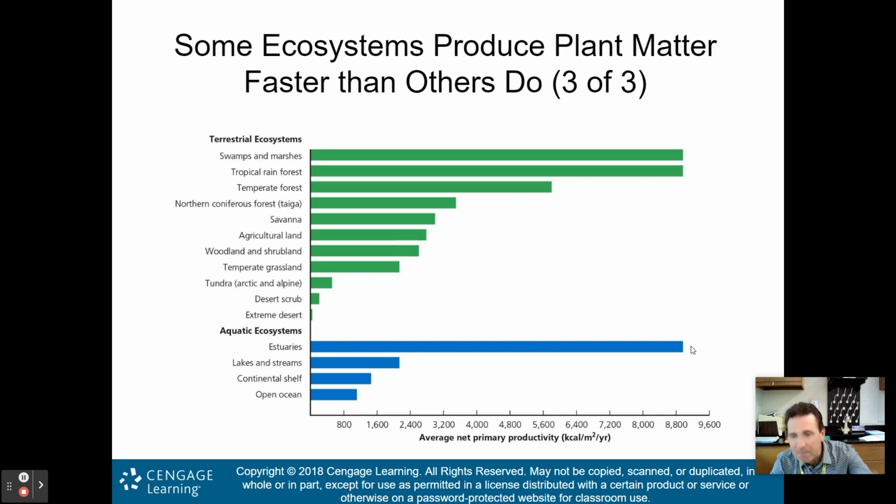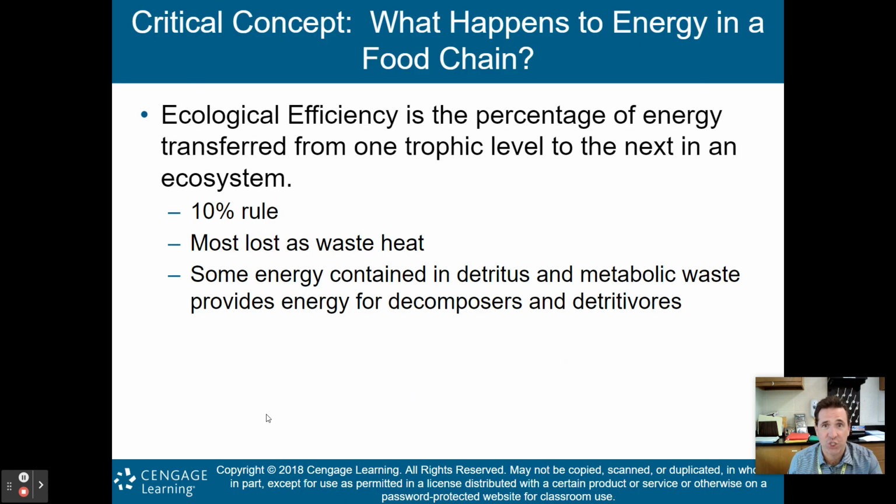So a bit of an important chart here to understand. Again, understand the bigger your NPP, the more plant mass that is being created, and therefore the better chance that you're going to have those secondary, those tertiary consumers living in that ecosystem. Bigger NPP means more biodiversity.